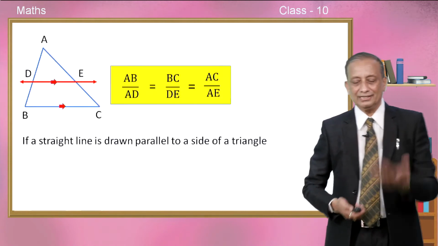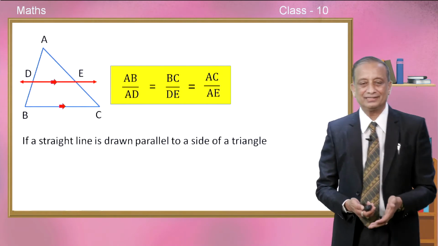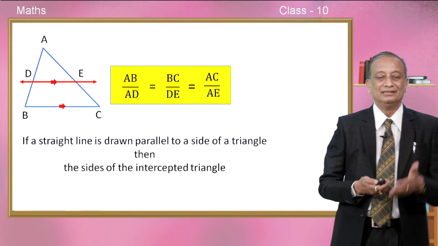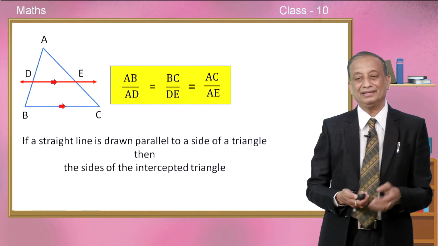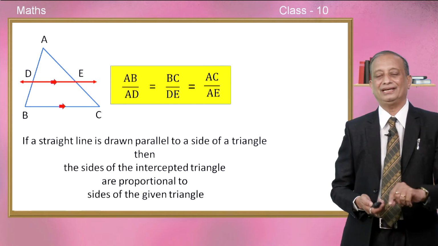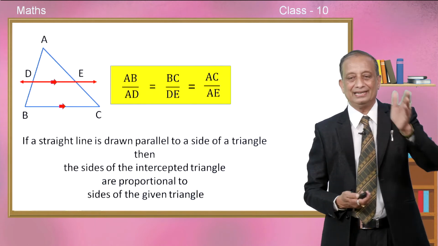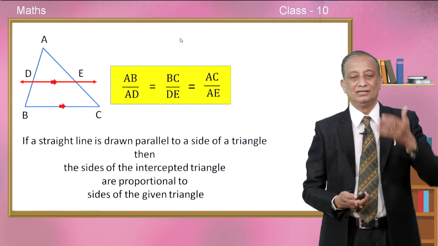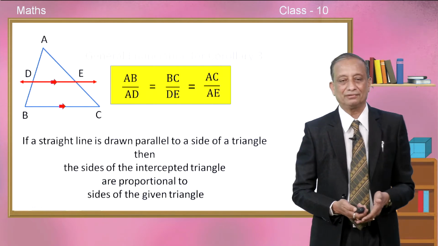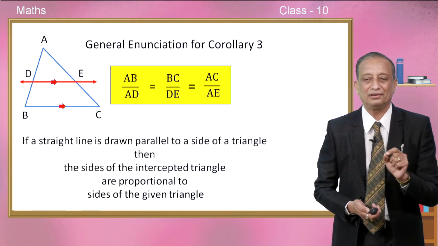Okay. Is it possible to generalize this, children, in the form of a statement? Can we state like this? If a straight line is drawn parallel to a side of a triangle, then the sides of the intercepted triangle will be proportional to the sides of the given triangle. Intercepted triangle means the triangle ADE is called the intercepted triangle. So, the sides of triangle ABC are in proportion to the sides of triangle ADE. This is called the general enunciation of corollary number 3.